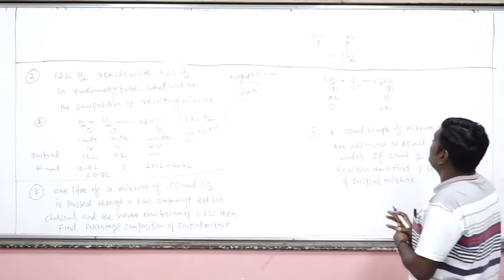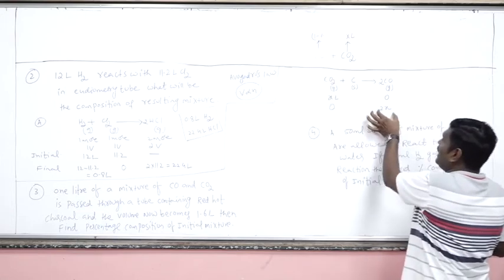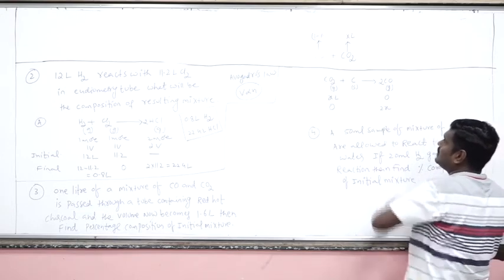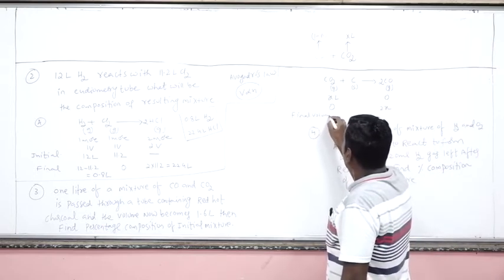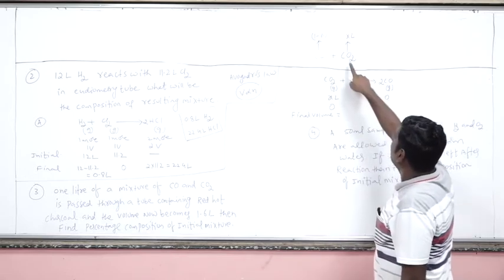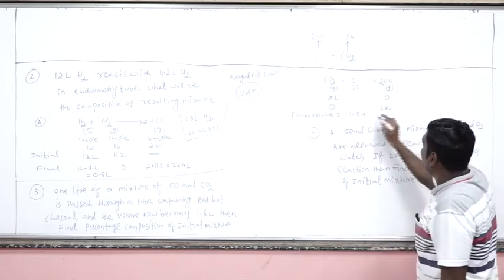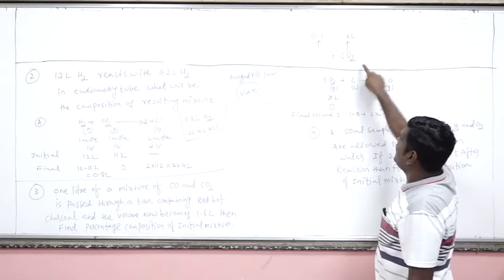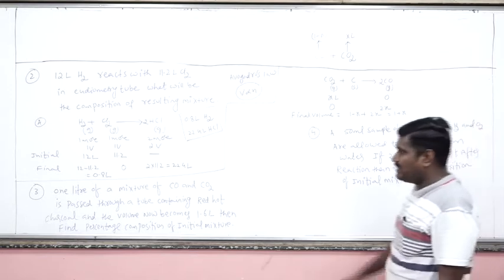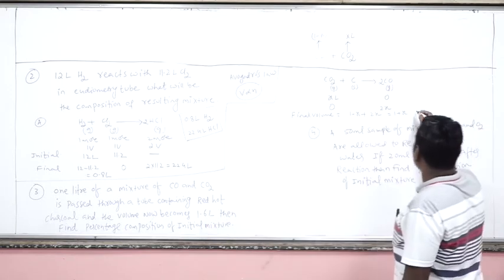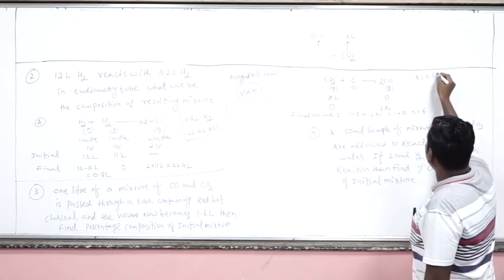Now in the final mixture, carbon monoxide is initially present in some amount. In addition to that, some extra carbon monoxide is also formed. So what is the final volume? Initially how much CO do you have? 1 minus X. Plus now CO will be 2X. No CO2, because CO2 will be reduced to carbon monoxide. Total final volume is 1 plus X liters. But actually the new volume given to you is 1.6 liters. So equating these two, X value is 0.6 liters.